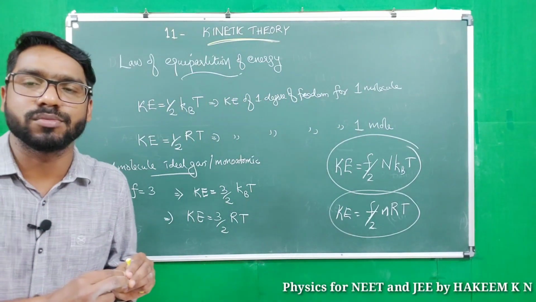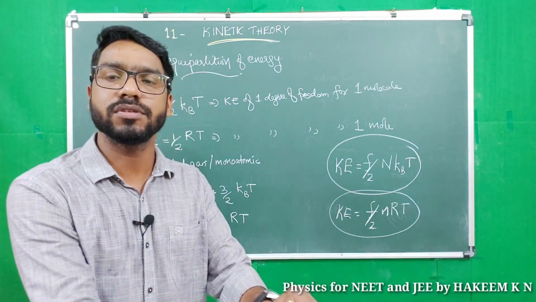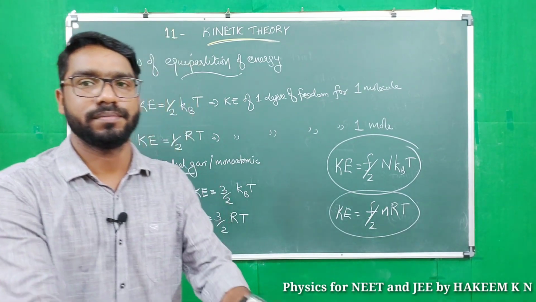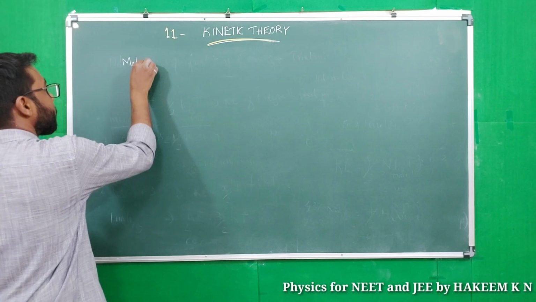So kinetic energy of gas molecules we can explain in terms of degrees of freedom. Next, molar specific heat capacity.